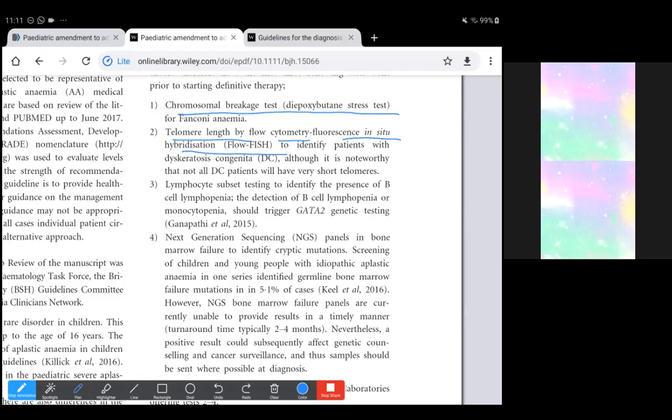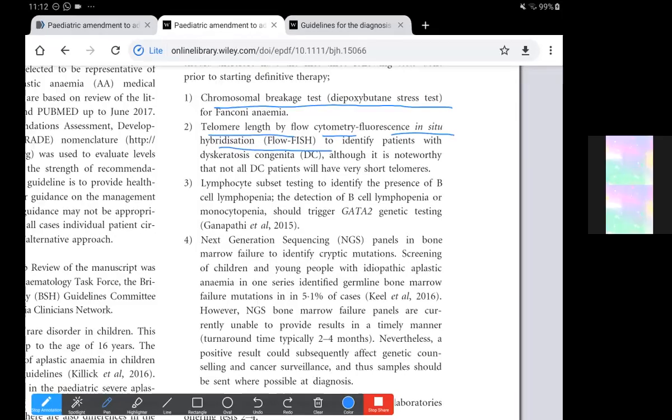So in the adults, they had mentioned that very low telomere length would also be present in cases of acquired aplastic anemia, because of decreased residual marrow.